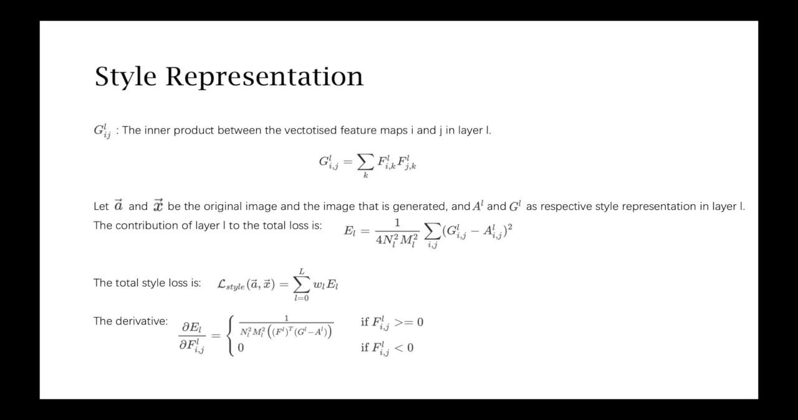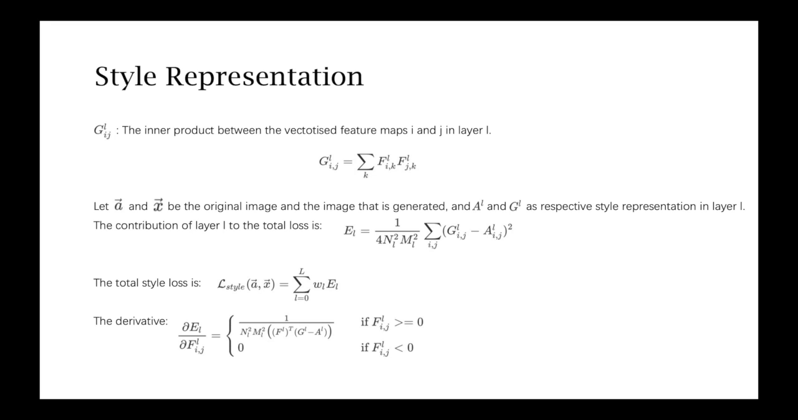We use a feature space designed to capture texture information. This space can be built on top of the filter responses in any layer of the network, and consists of the correlations between the different filter responses. These feature correlations are given by the gram matrix, which is the inner product between the vectorized feature maps. We use gradient descent from a white noise image to minimize the mean squared distance between the entries of the gram matrix from the original image and the gram matrix of the image to be generated.